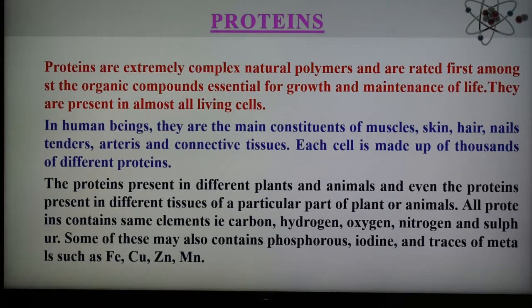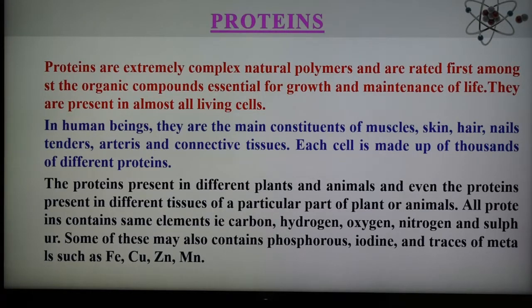They are present in almost all living cells, and are found in almost every part of plants and animals. In human beings, they are the main constituent of muscles, skin, hair, nail, tendon, arteries, and the connective tissues. Like a cell, it is made up of thousands of different proteins.